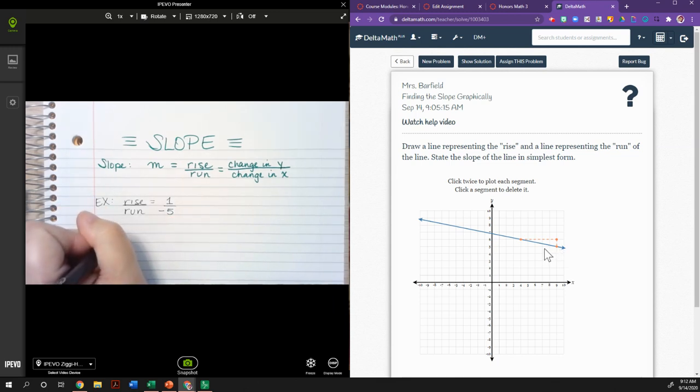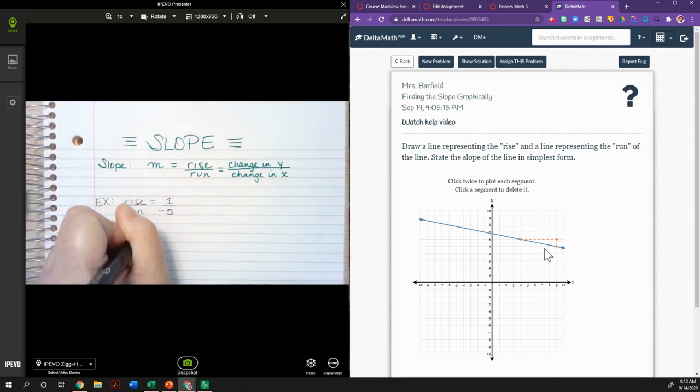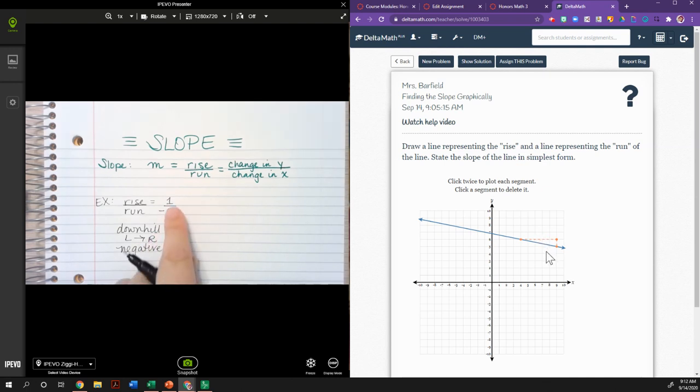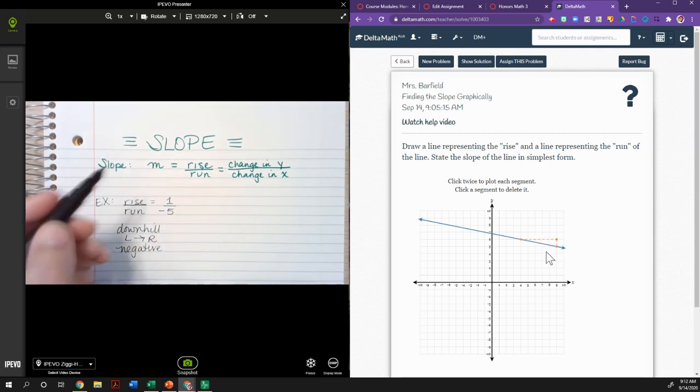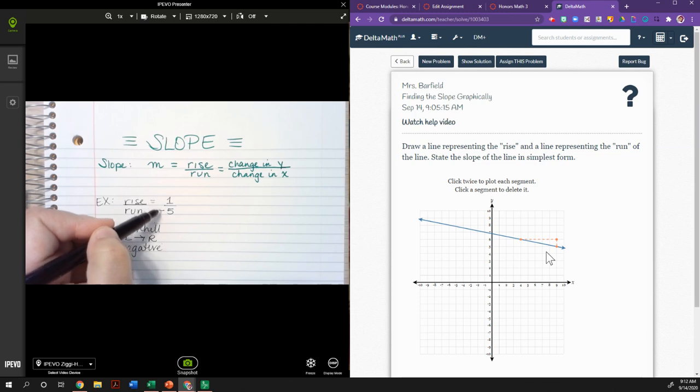So anytime I'm traveling downhill from left to right, if I start at the left-hand side of the graph and go this way, the line's going downhill, then my final answer had better be negative. If it's not, I've done something wrong. And you only want one value to be negative. If you make this a -1, a negative over a negative ultimately becomes a positive.